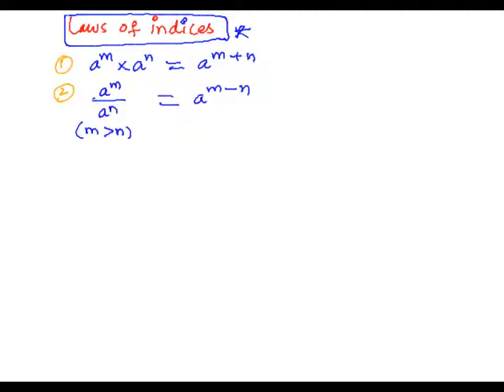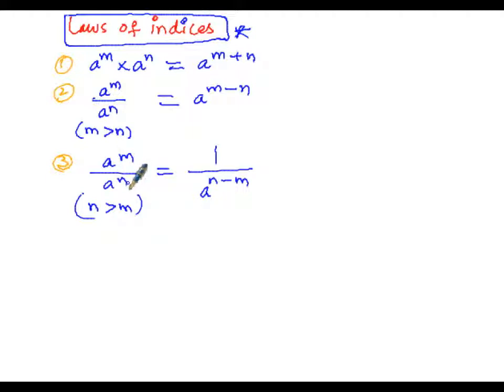Then third one, a power m divided by a power n, but the condition is instead of m greater than n, I am taking n greater than m, then that will be equal to 1 divided by a to the power of greater minus least, that is n minus m. So here a power m divided by a power n, numerator is a power m, denominator is a power n, but here the condition is n is the denominator's exponent and m is the numerator's exponent.